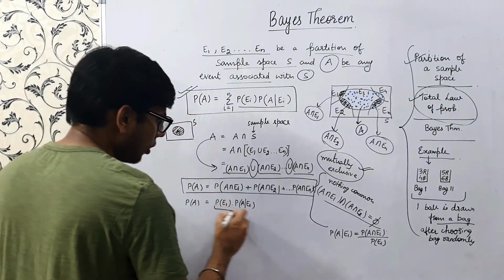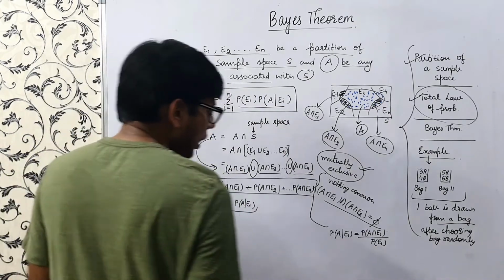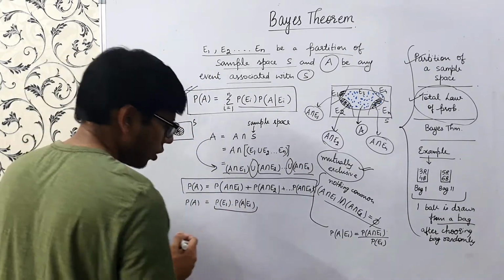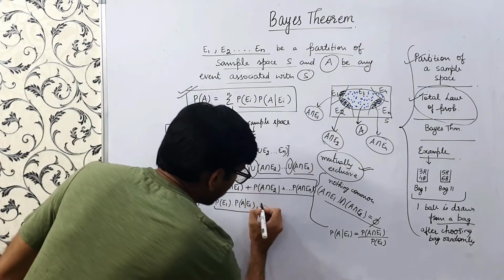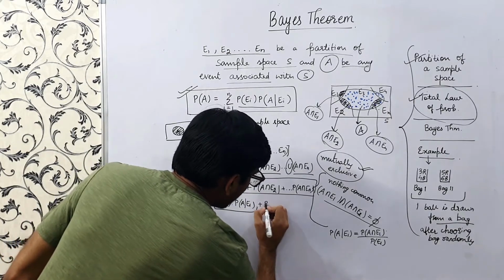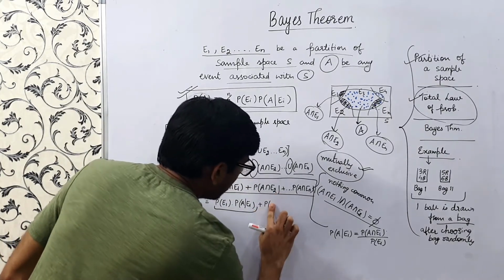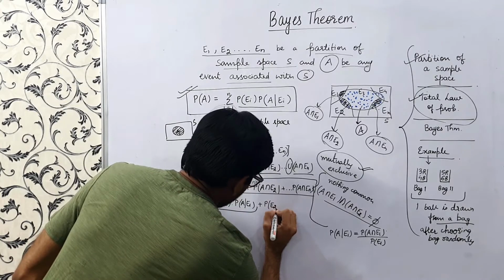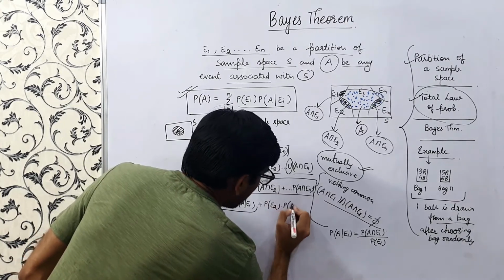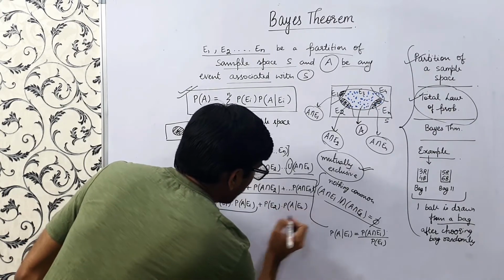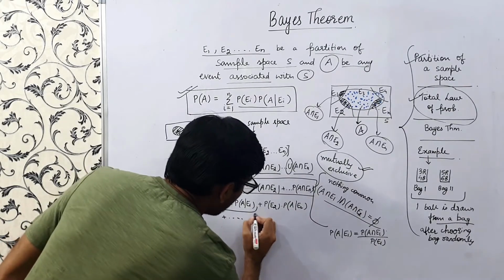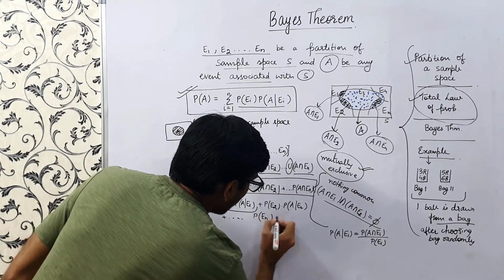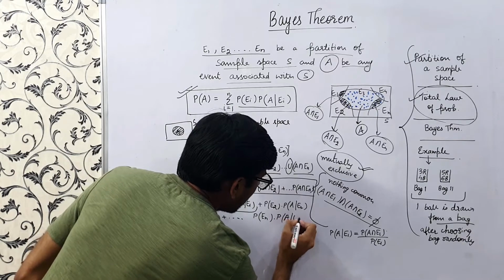This is the consequence of conditional probability, or the multiplication rule, that we have learned in earlier videos. Plus probability of E2 times probability of A given E2, plus so on, till probability of En times probability of A given En.